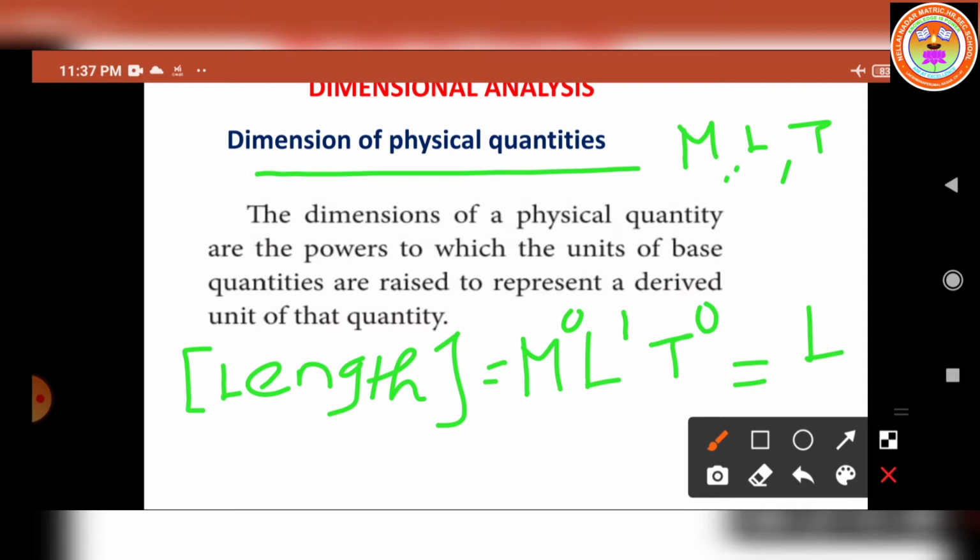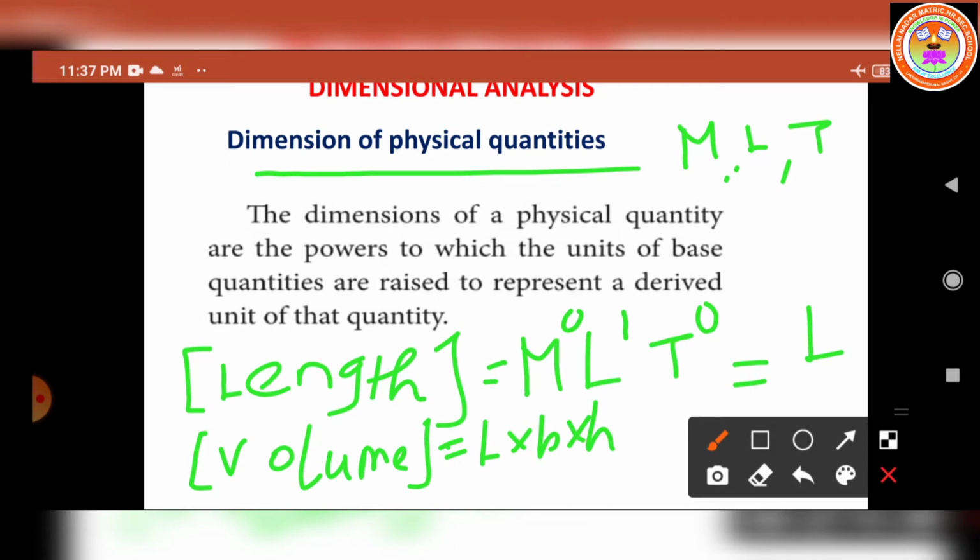Similarly we can write the dimensions of volume. Volume is equal to length into breadth into height. This is the formula, isn't it? If you know the formula, we can write the dimensional formula. Here M to the power 0, and length, breadth and height each measure length only, so we write L cubed and T to the power 0.